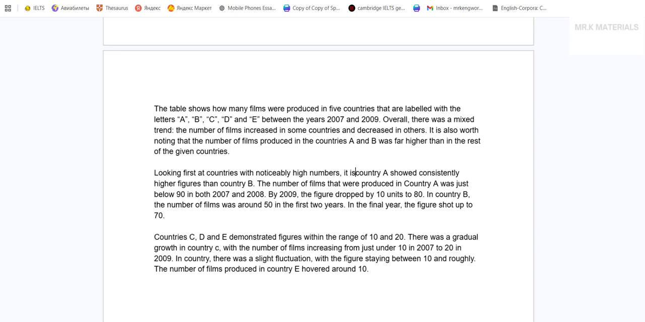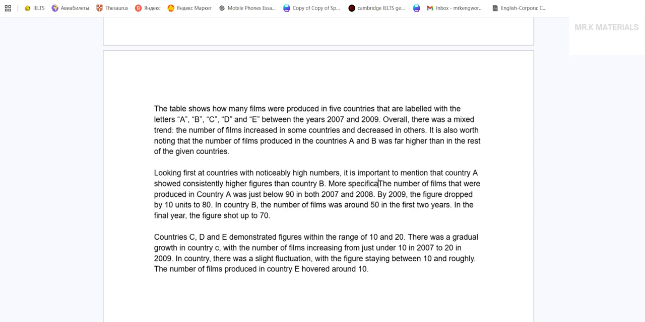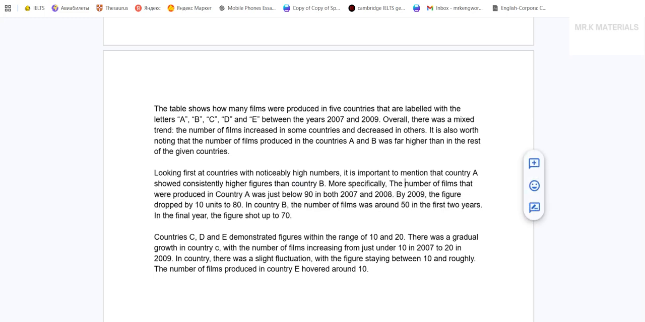It is important to note that... Did I say note already? Okay. Let's say mention, take that mention. That country A showed, okay, the number of films that were produced in country A was just below... More specifically, now I'm going to prove the point that it was higher here. Yeah, you can look at the numbers, it's a proof here. The number produced was just below 90 in 2000. By this, however, I want to put however to show that it decreased, right? Because it was high, but then it decreased. The figure dropped by 10 units to 80.